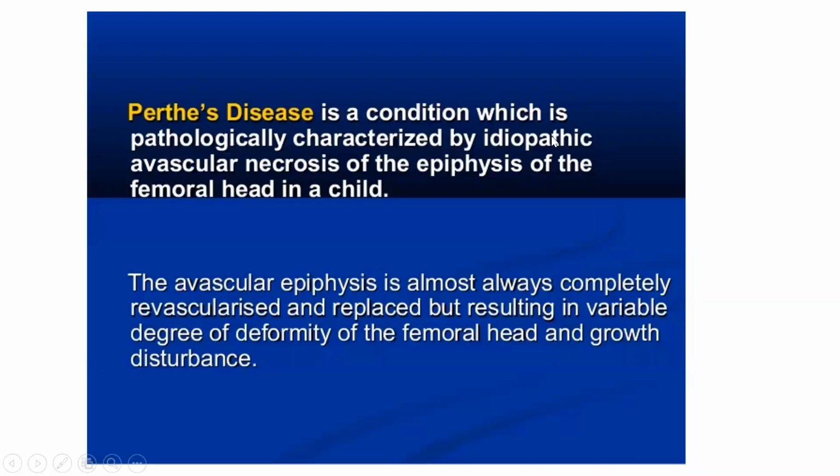So Perthes is a condition where you have an idiopathic AVN. Just listen: AVN, which is idiopathic, of the femoral head in the pediatric population. And why is it different from adults? In adults, normally what happens to the head? Once it goes into AVN, it is dead.